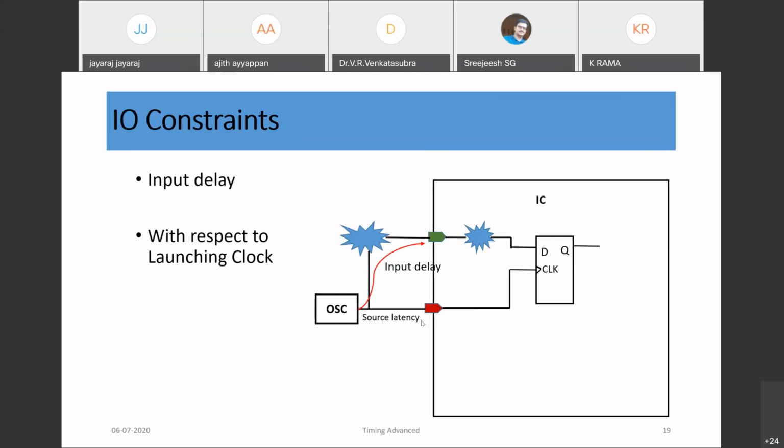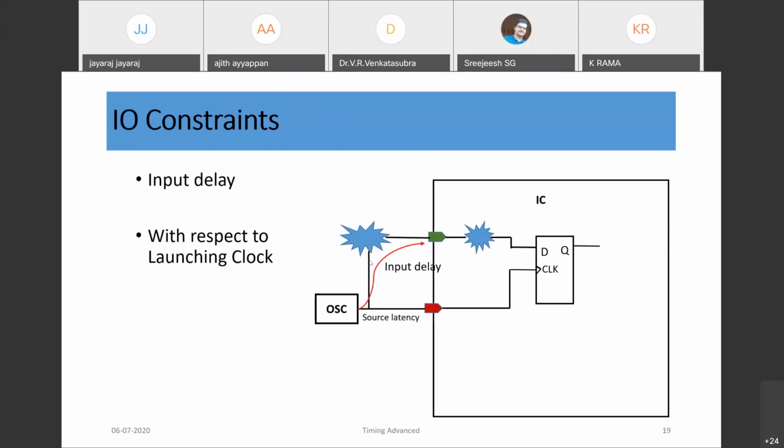That means in a system there would be a clock generator, and from the clock generator to the clock pin of our IC or logic there is a delay, and with respect to the source clock, the data arrival time, the data arrival delay, is called the input delay. So we need to model it. The set_input_delay command is available in Synopsys constraints.